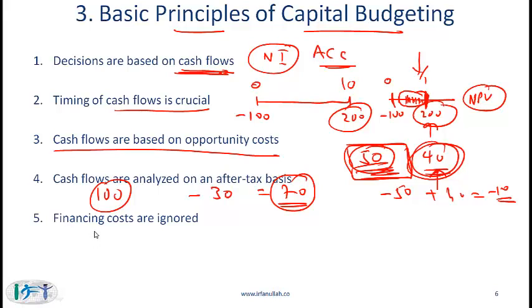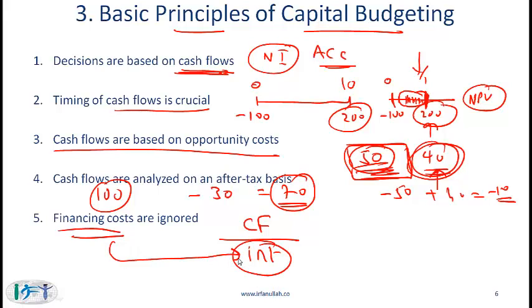Financing costs are ignored. This is an important point. I will explain it briefly here, and this will make more sense as we finish this reading and the next reading on cost of capital. But simplistically, capital budgeting decisions are made based on cash flows, and then those cash flows are discounted based on an interest rate. The financing costs are built into this rate, and therefore it does not make sense to subtract financing costs from the cash flow.